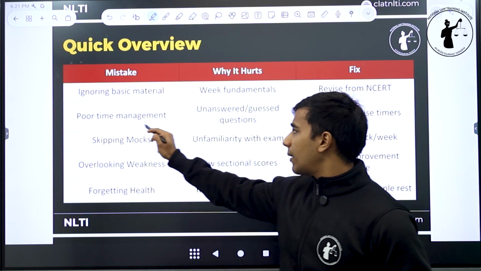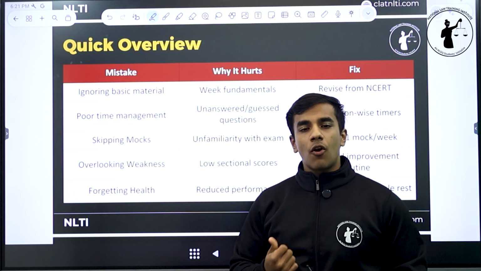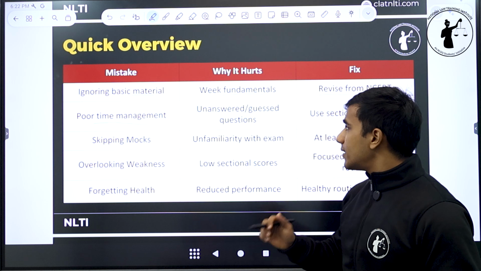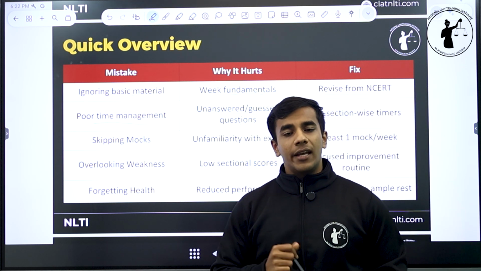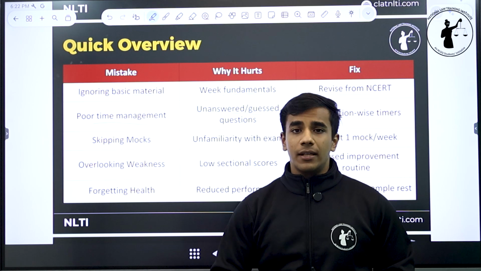Second mistake, poor time management. Time nahi manage kar pa rahe ho, you are not able to keep up with the questions, and this is resulting in unanswered or guessed questions. You are rushing at the end of your mock test where you have to solve 20 questions in less than 5 minutes.